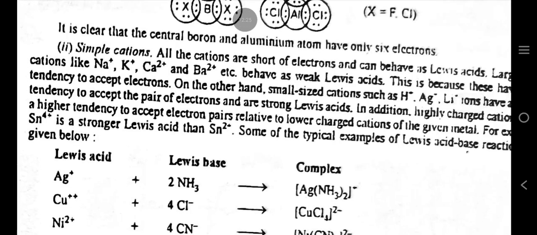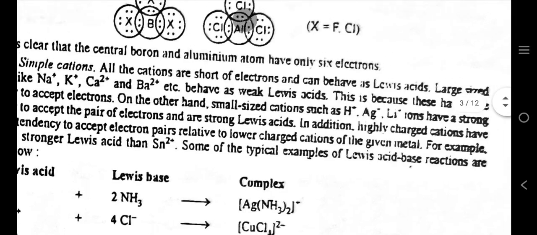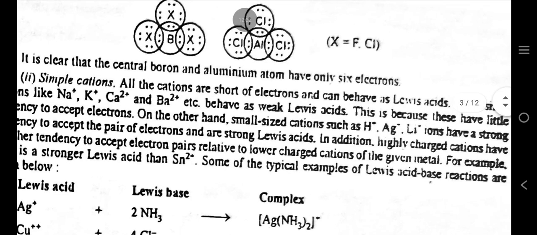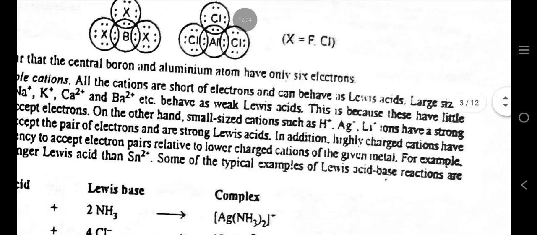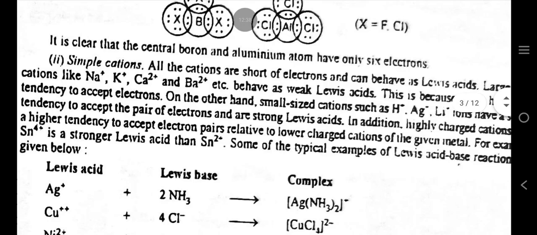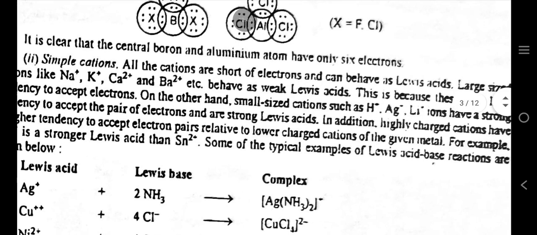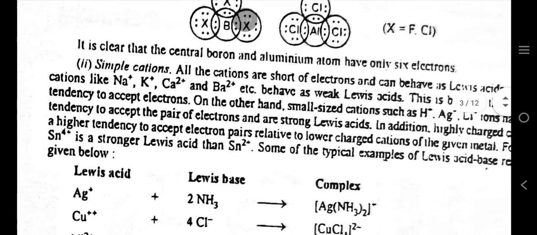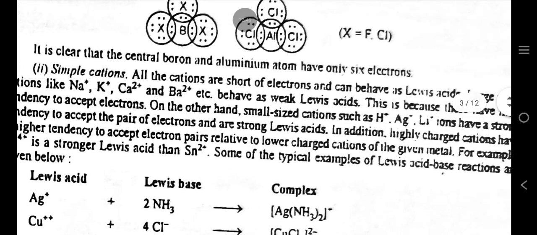Simple cations. All the cations are short of electrons and can behave as Lewis acids. Large-sized cations like Na+, K+, Ca2+ and Ba2+, etc. behave as weak Lewis acids. This is because these have little tendency to accept electrons. On the other hand, small-sized cations such as H+, Ag+, Li+ ions have a strong tendency to accept a pair of electrons and are strong Lewis acids.